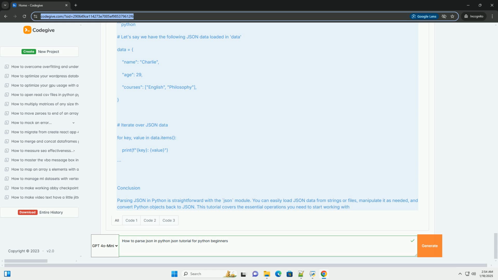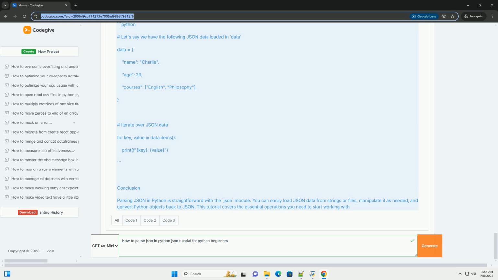4. Converting Python objects to JSON. You can convert Python objects, like dictionaries or lists, into JSON format using the json.dumps function for strings or json.dump for files. Example of json.dumps. Example of json.dump.